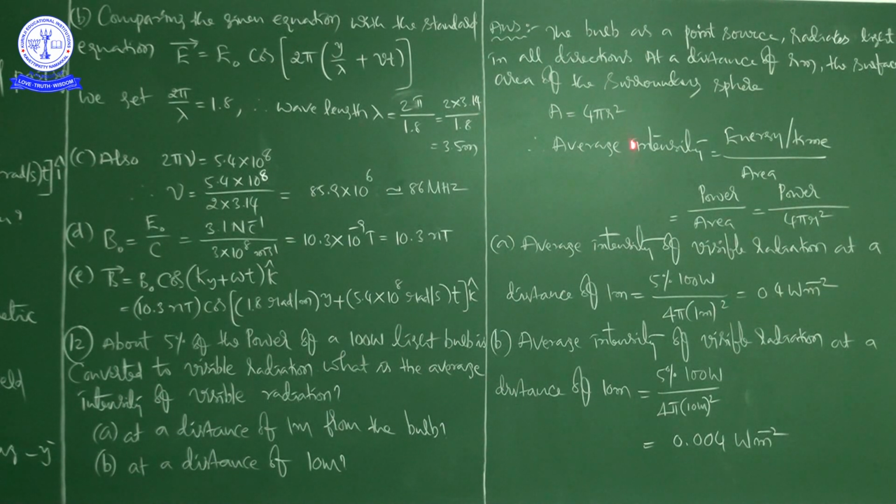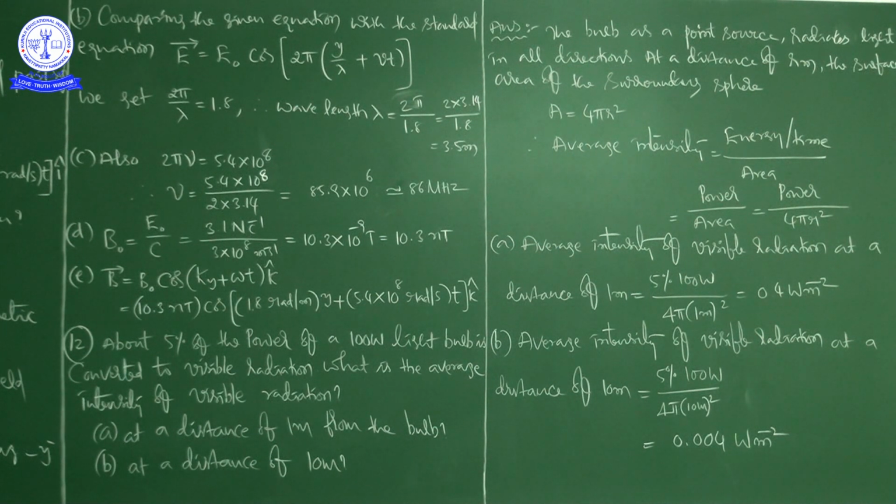The surface area of the surrounding sphere A is equal to 4 pi r square. Therefore, average intensity is equal to energy by time into area, that is equal to power by area.